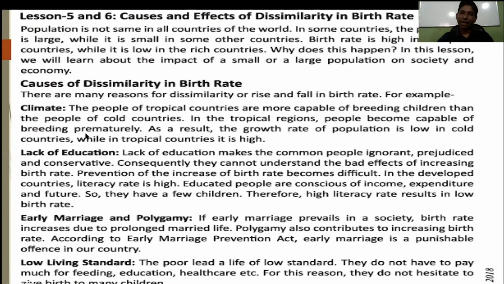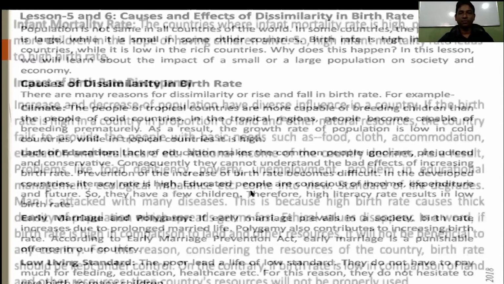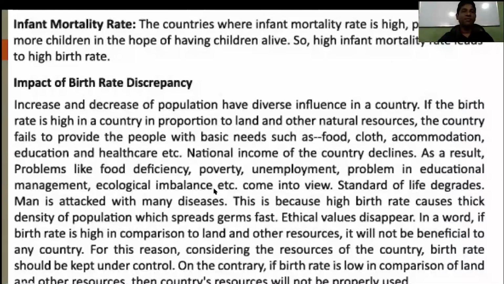So for climate change, we can see the dissimilarity between birth rate and mortality rate. Also lack of education and early marriage and polygamy also, and low living standards. So students, you have to read this point very carefully. And infant mortality rate also increases. This is another reason for increasing of population.